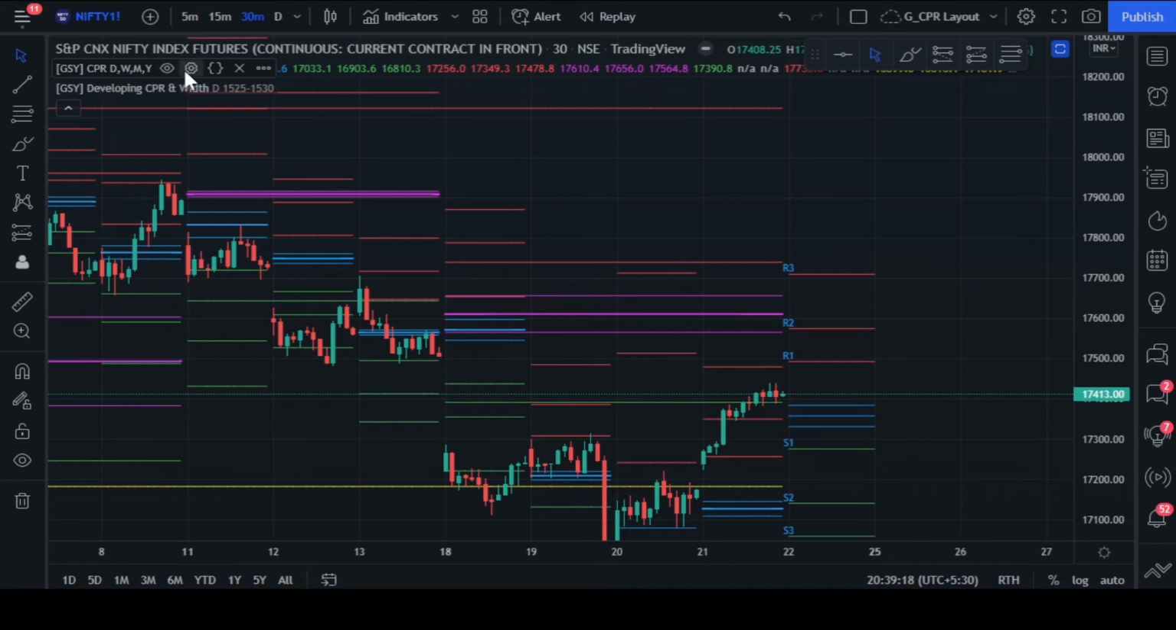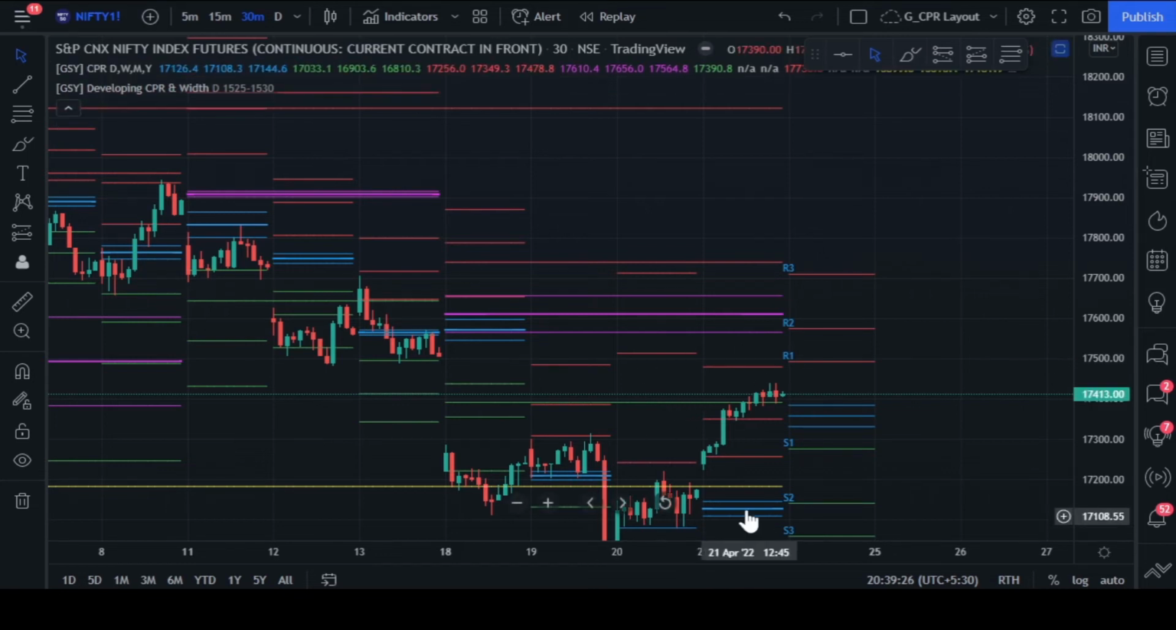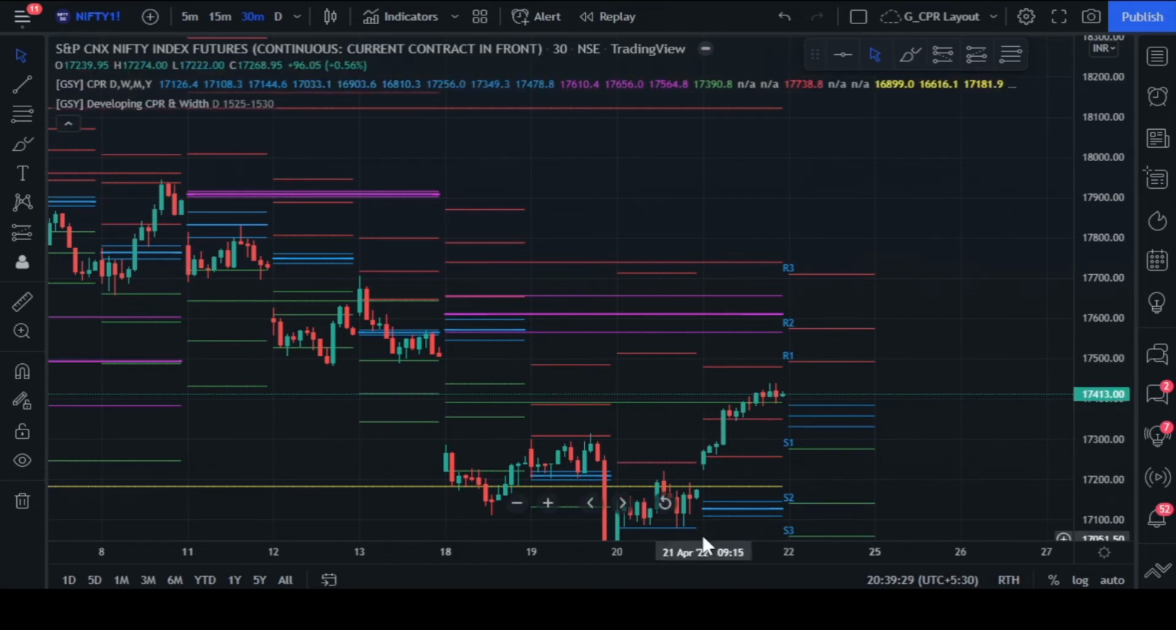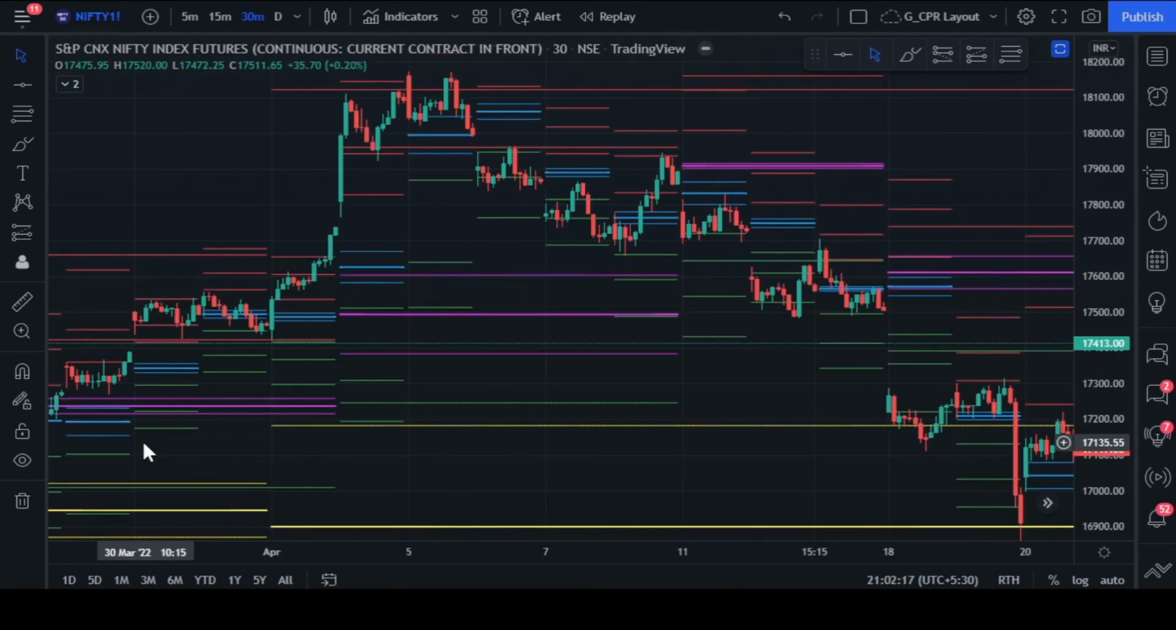One is the CPR and pivot point indicator, and the other one is the Developing CPR. I am recording this video at the end of the trading day on 21st of April 2022. Because I have applied the Developing CPR, there is already a CPR for the next day that is getting displayed here. Let us look at some of the previous days' CPR relationships.